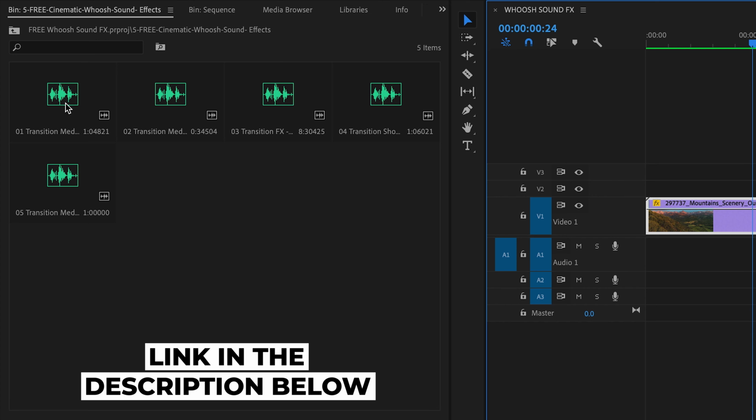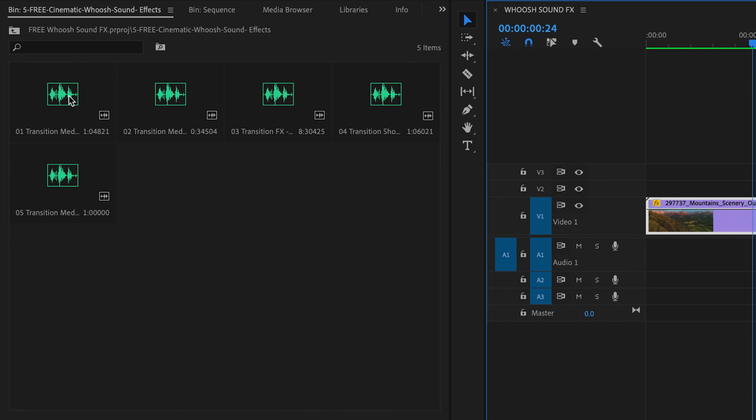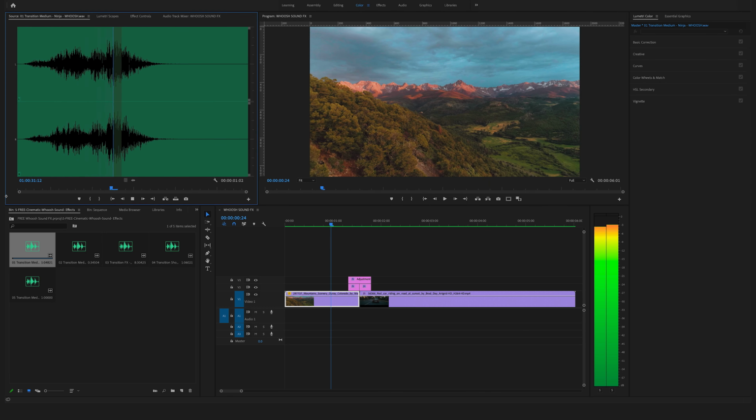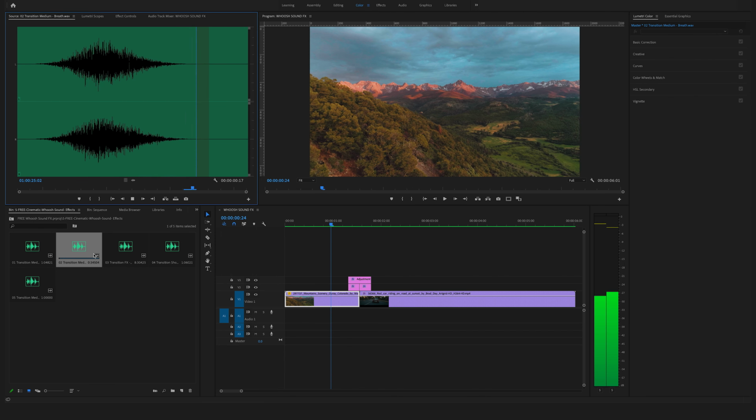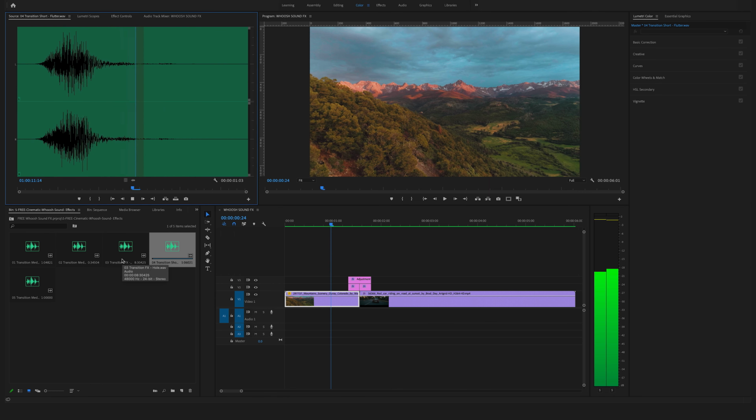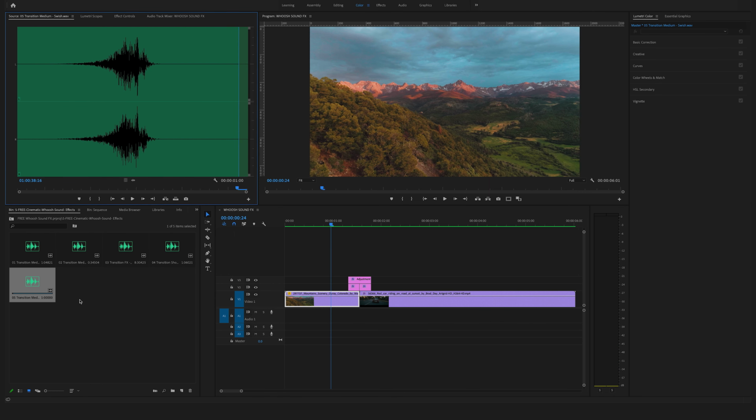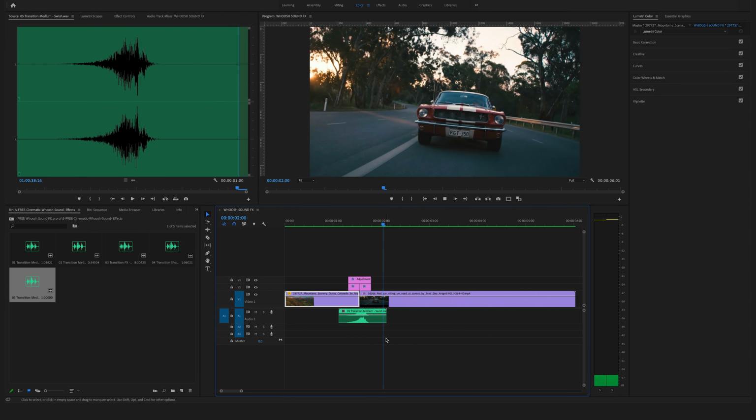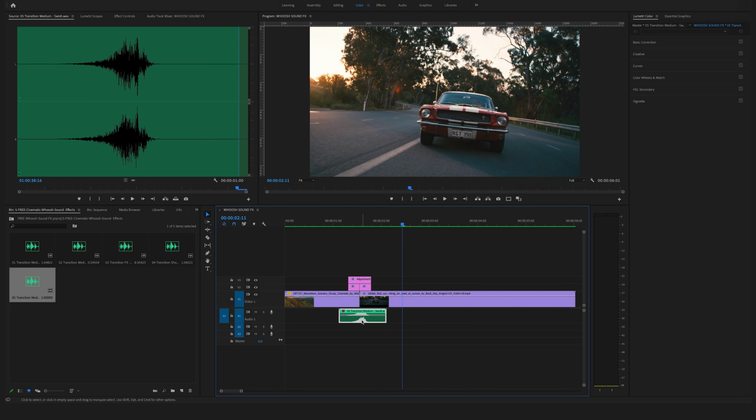I've imported these WAV files here in the project window and I will give you a short pre-listening. Okay, and then the first step, you have to check out which one fits best to your transition. So you have to try the different variations. So check out the length and the style and play back the sounds.